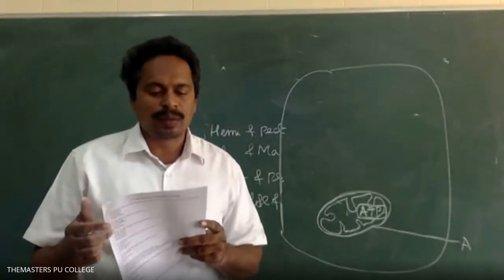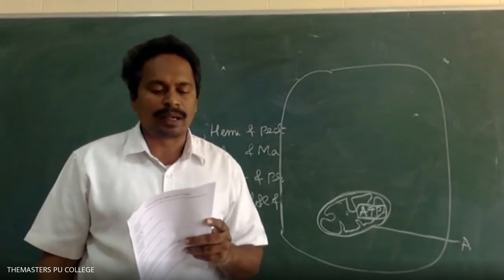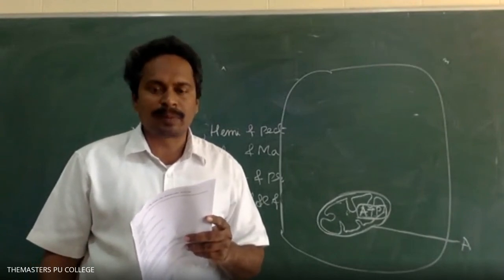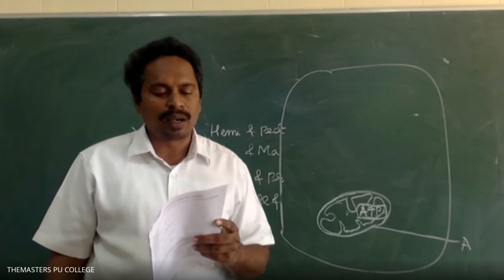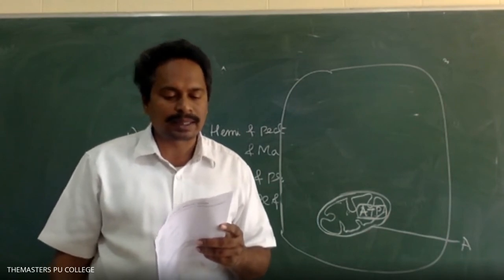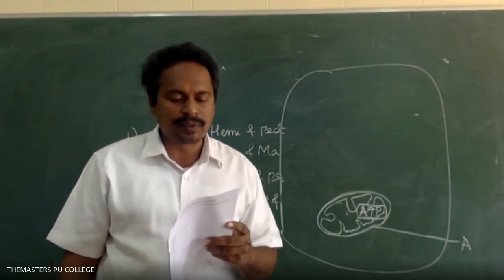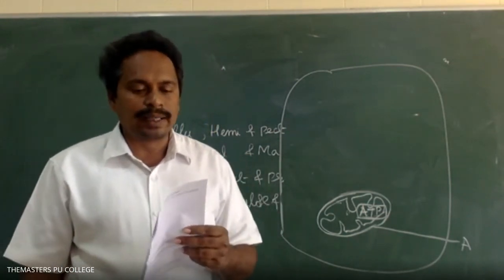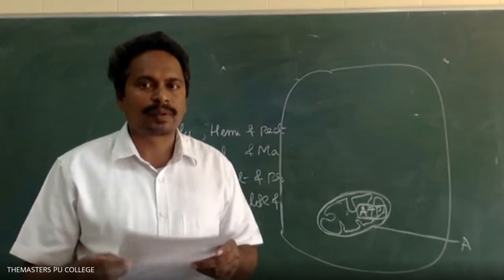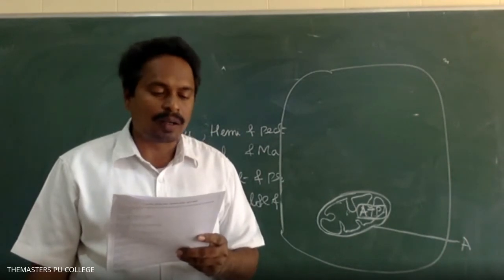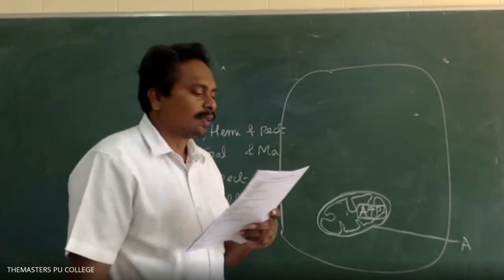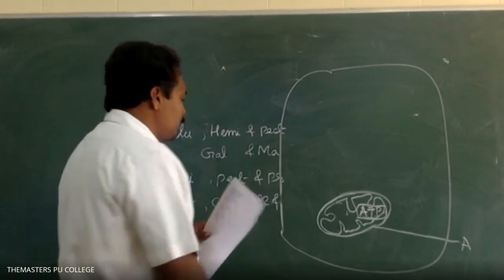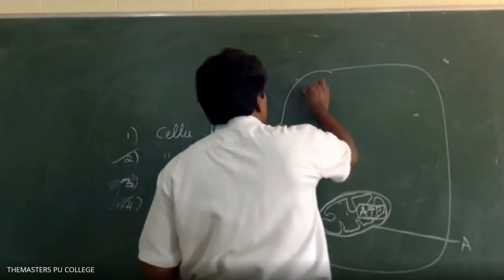Next, secondary cell wall is present between. Option 1 is primary cell wall and middle lamella. Option 2 is plasma membrane and primary cell wall. Option 3 is meristematic cells. Option 4, tertiary wall and plasma membrane. Secondary wall is between. Sir, option 2, sir. Secondary cell wall is present in between the plasma membrane and the primary cell wall.